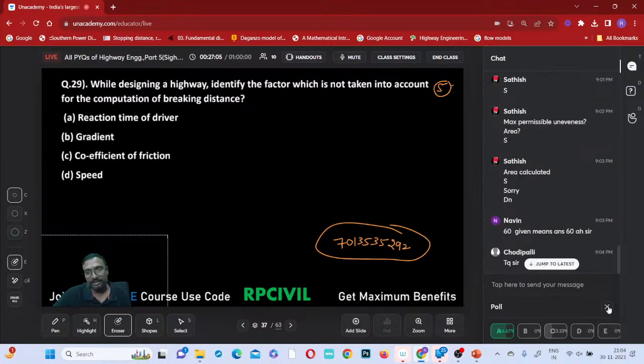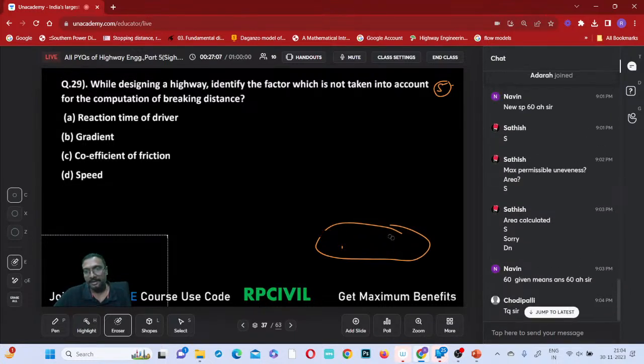Note this and tell me, I will erase it. Naveen, if 60 is given, 60 will be the correct answer.